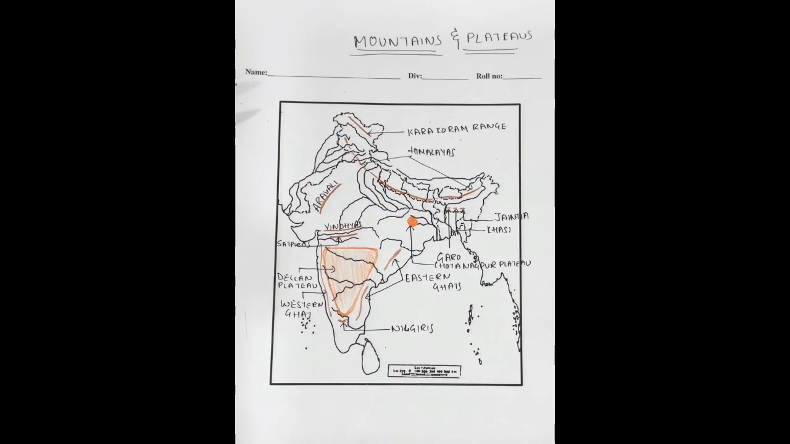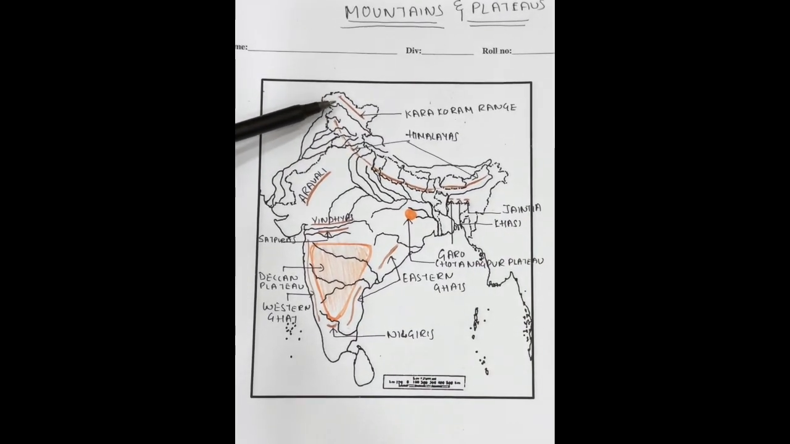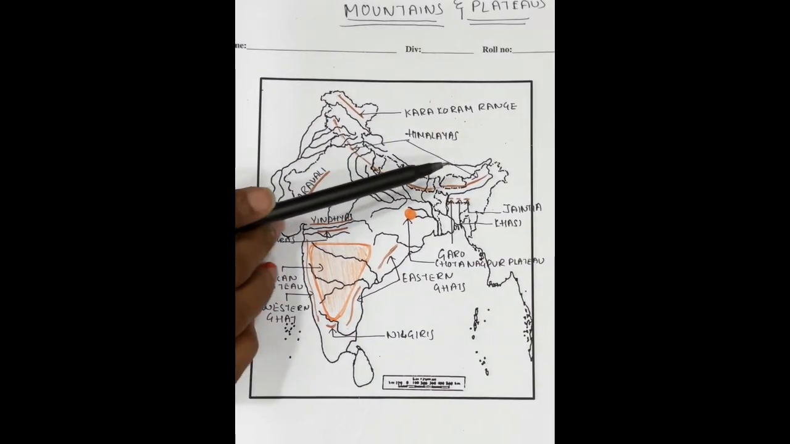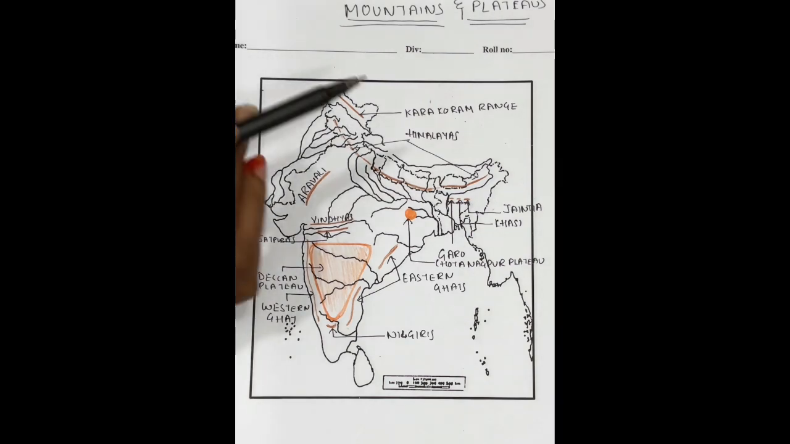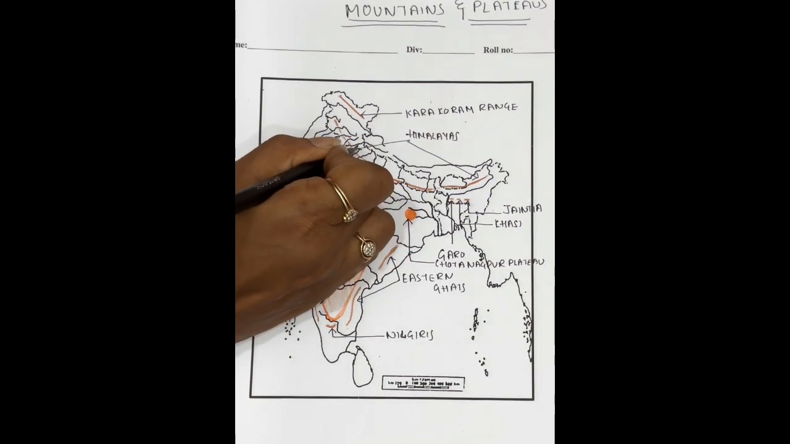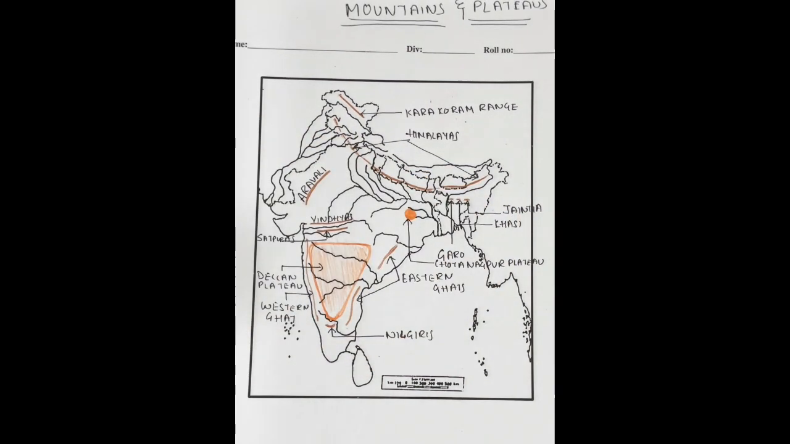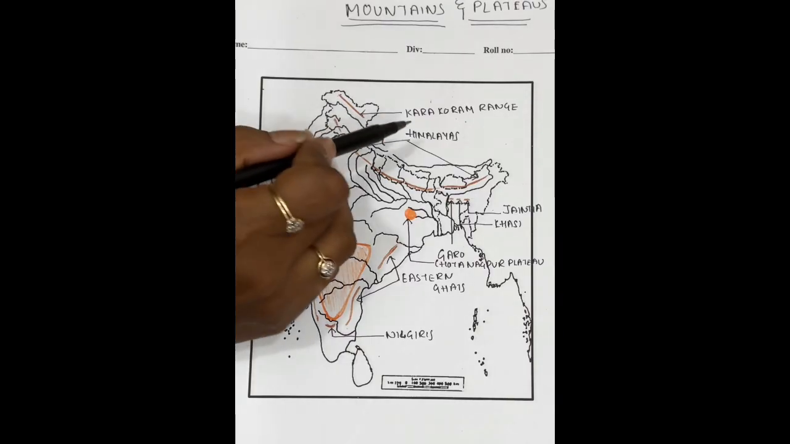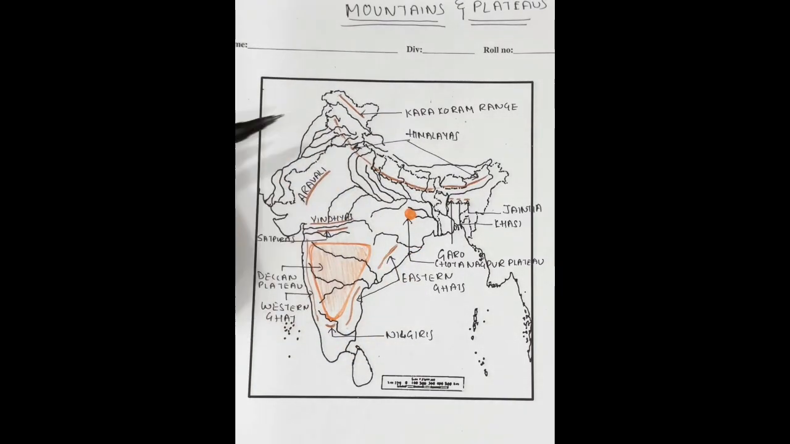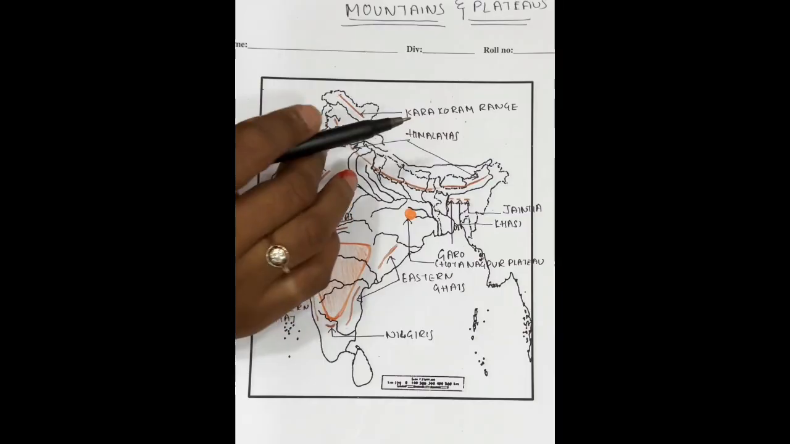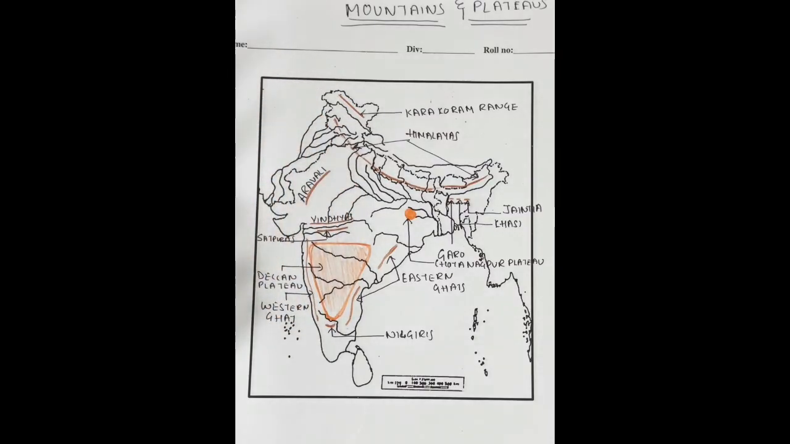These are the mountains and plateaus which we have marked. Karakoram range. Now kids, if you see Himalaya, I've done my marking of Himalaya in the part of Nepal also. But if you see, my arrowhead is only on that part which is in India. So these two arrows which I have marked are both in India. That's why I have done my labeling.